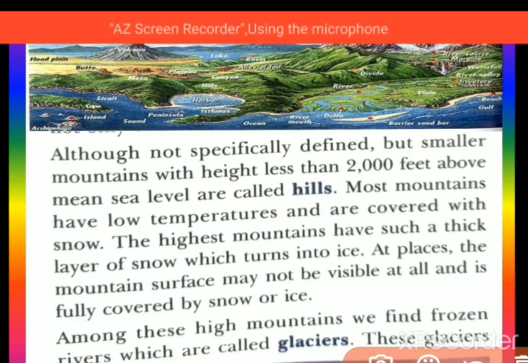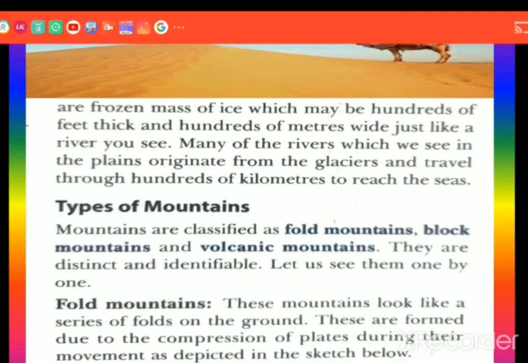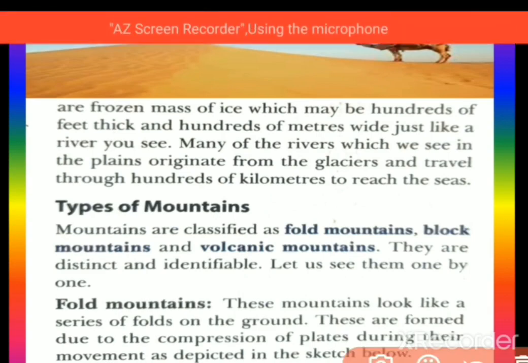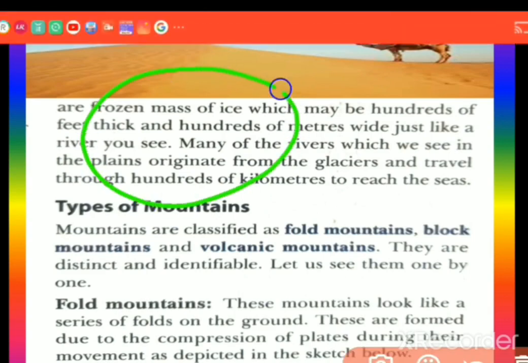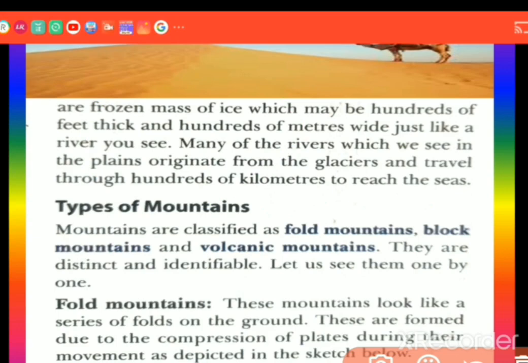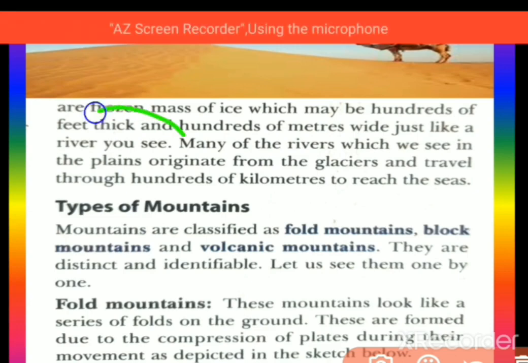These glaciers are frozen masses of ice which may be hundreds of feet thick and hundreds of meters wide, just like a river as you see.